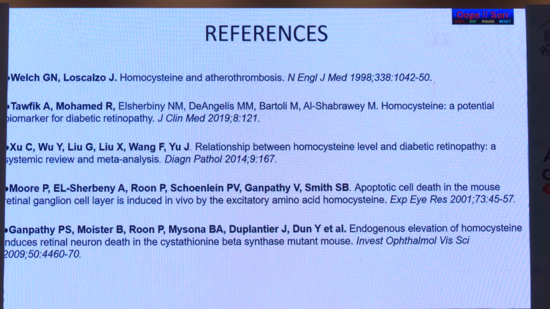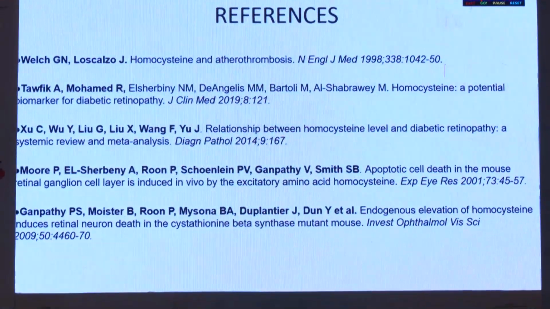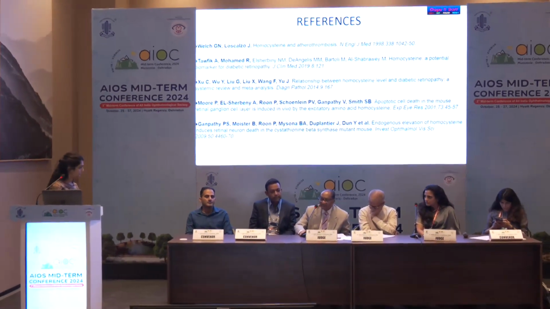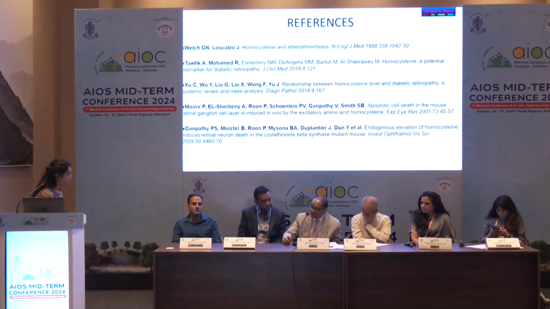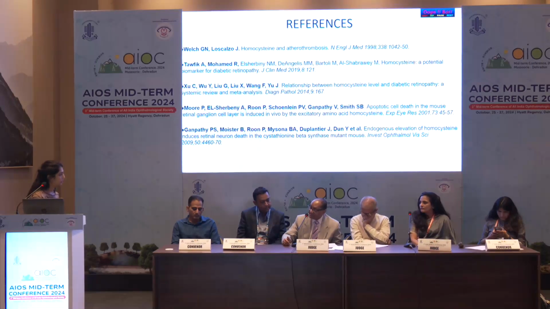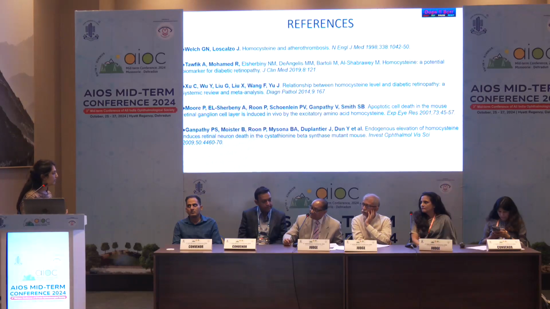Thank you. In a nutshell, you want to say that in proliferative diabetic retinopathy, the level of homocysteine is high. Yes. So if you treat the homocysteine level, does it affect the course of treatment, or is there regression of diabetic retinopathy, or is morbidity decreased? Sir, if we find out initially that there is an increase in homocysteine, we can intervene early and help prevent the patient going into PDR. That means you can postpone the diabetic retinopathy you are expecting. Yes, sir. We can postpone the sequelae of the patient and help him get the treatment.